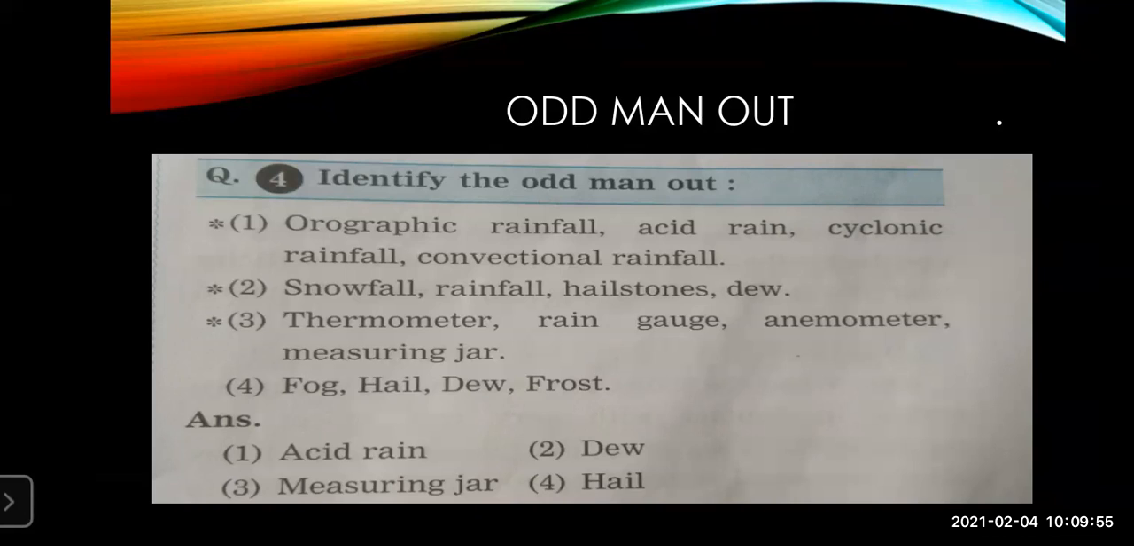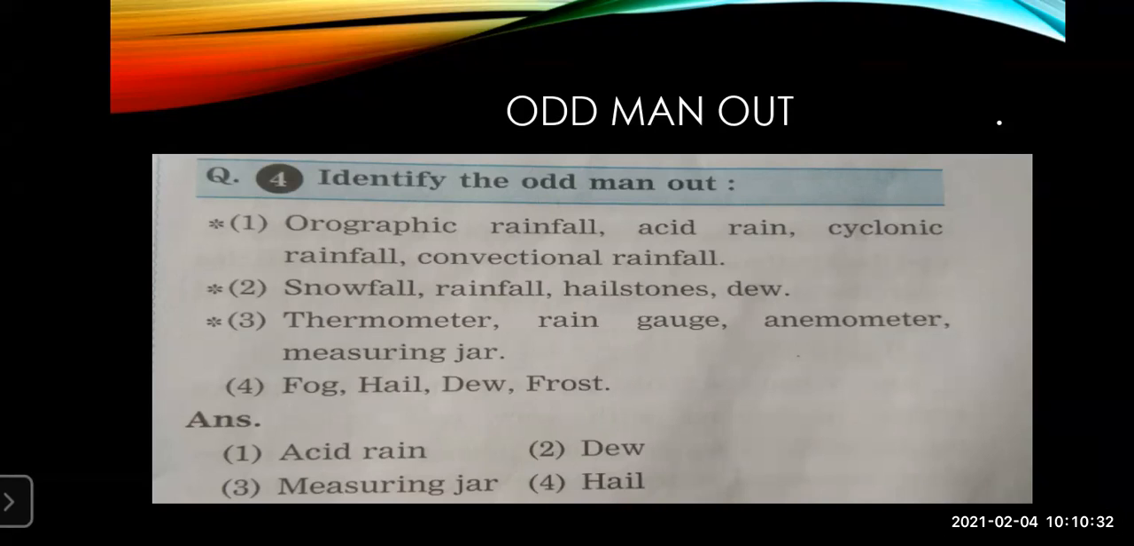Now, how to write this answer? It is also given over here. Now, they have written how you will write. You're not going to copy the whole thing. You will not copy question number 4, identify odd man out, and you're not going to copy orographic rainfall, acid rainfall, everything. What you're going to write, you will write question number 2. Now this is your question number 4, but it does not come in question number 4, it comes in question number 2. You will write question number 2, answer 1, acid rain. So how it is given in the slide, in the same way you're going to write it.